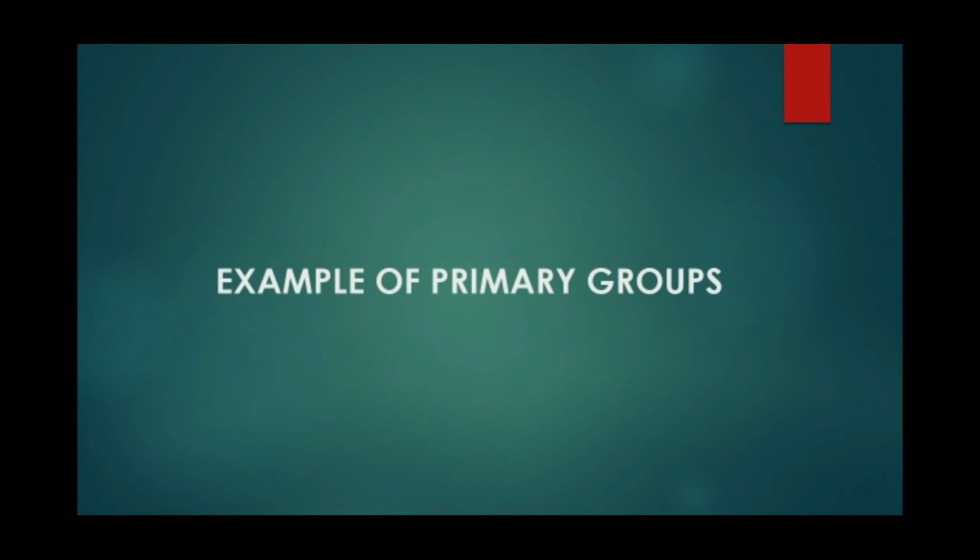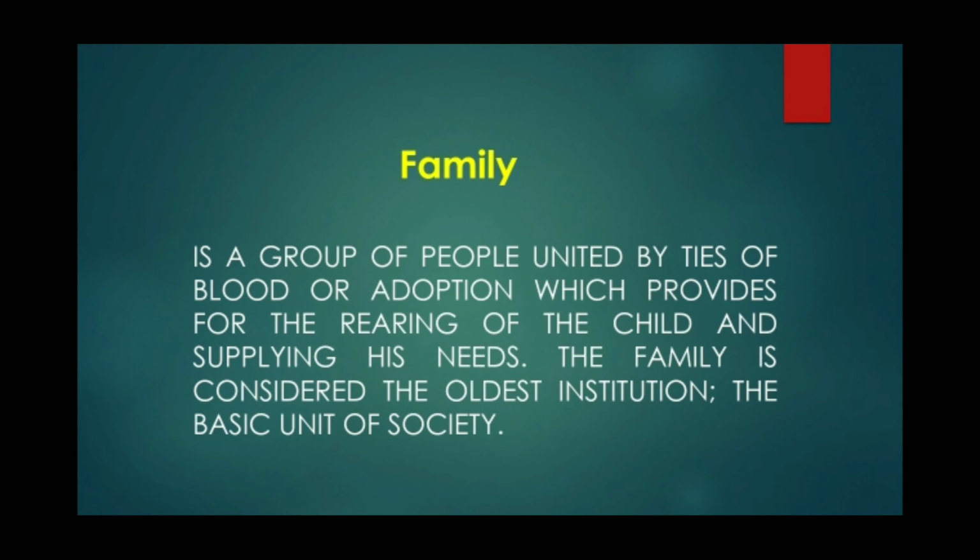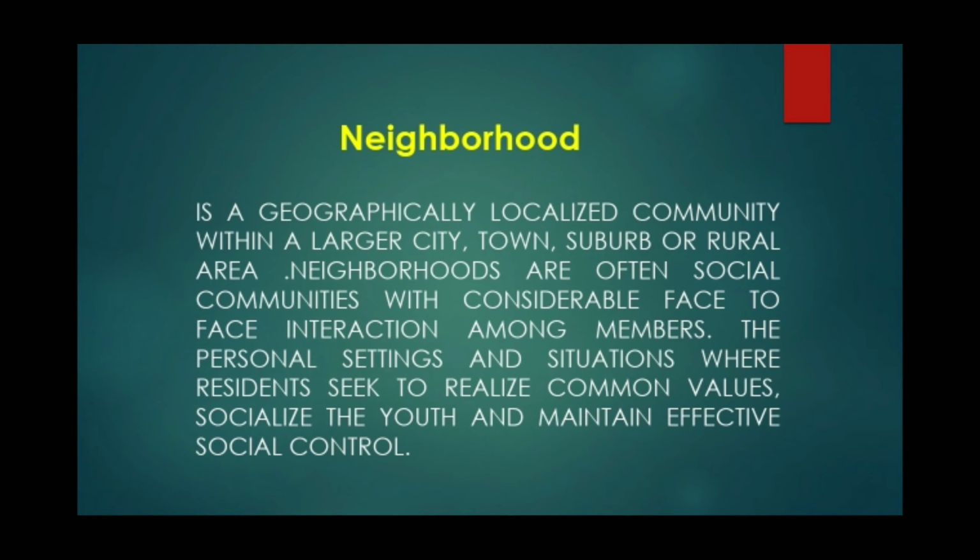And now, what are the examples of primary groups? The first example of primary group is the family. Family is a group of people united by ties of blood or adoption, which provides for the rearing of the child and supplying his needs. The family is considered the oldest institution, the basic unit of society.